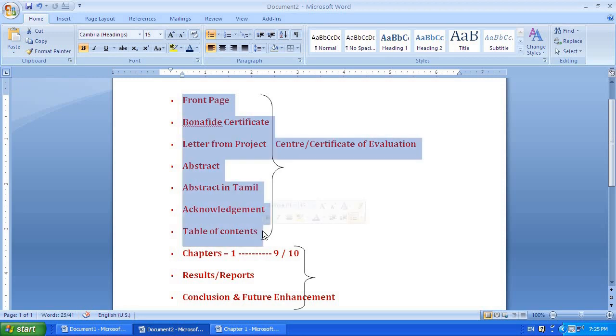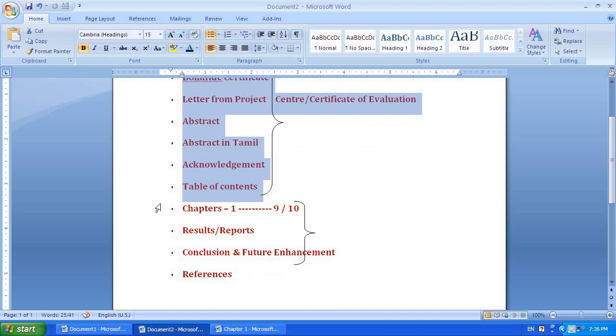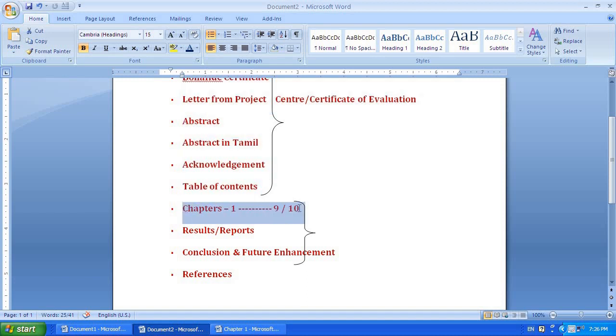The page numbers need to be in Roman letters. I think you may know what Roman letters are. From chapter 1 to chapter 10, then results up to conclusion and future enhancement, the page numbers will again start with page number 1, but in the decimal form which we follow, 1, 2, 3. And for references also it will be in decimal form.